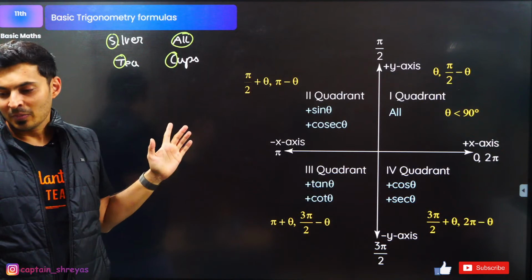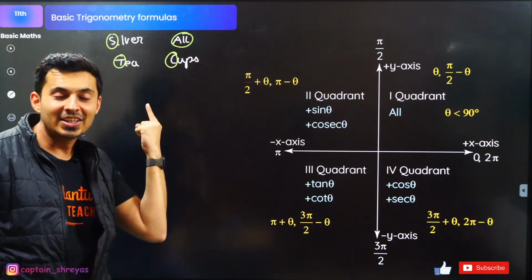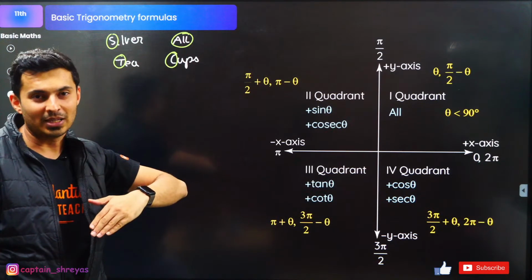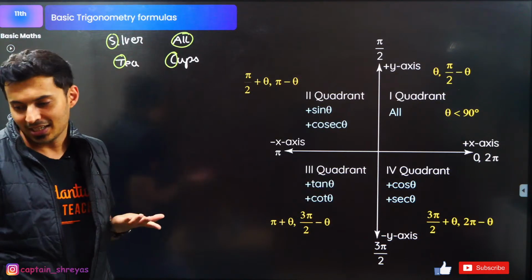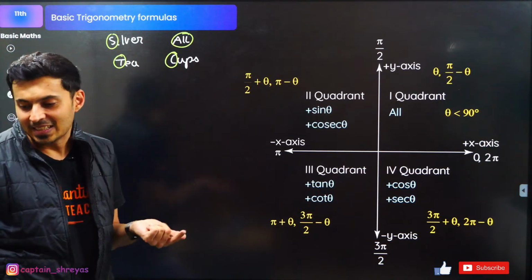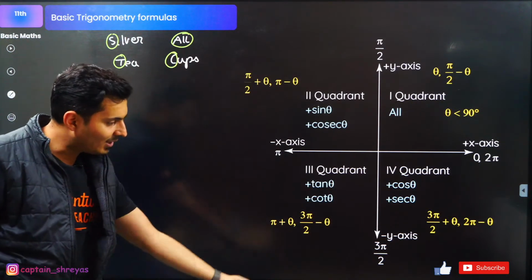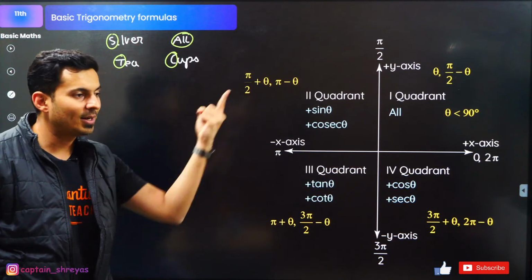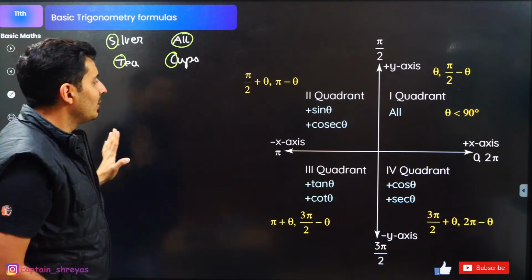420 degrees, you just complete one revolution. 360. Take out 360 from that. If you take out 360 from 420, how much will be remaining? 40 plus 20, that is basically 60 degrees. So it will come back to the first quadrant. Okay, so 420 will be one revolution plus 60 degrees. So it will come back to the first quadrant. Okay, great. So here only sine will be positive.